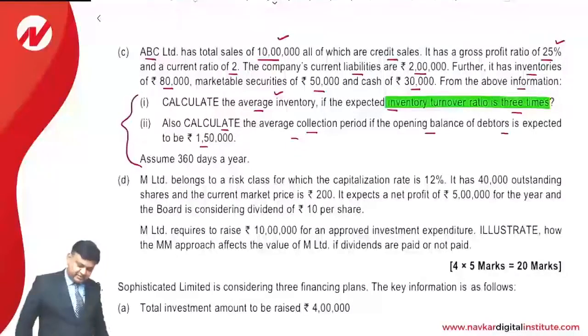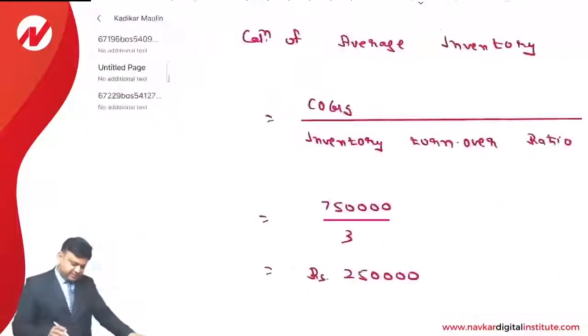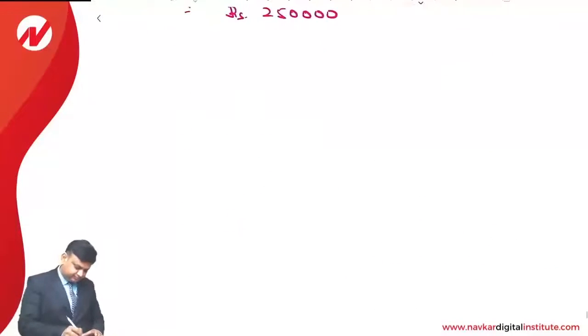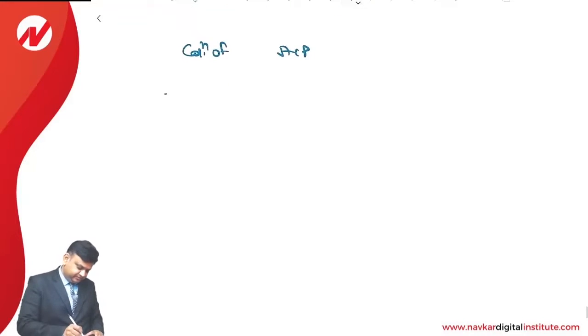The second part of the question says that you are required to compute the average collection period, and for that, the opening balance of the debtors is given. Dear students, we understand it like this. Calculation of ACP, average collection period, wherein again the clarification is made that you have to take 360 days in a year.